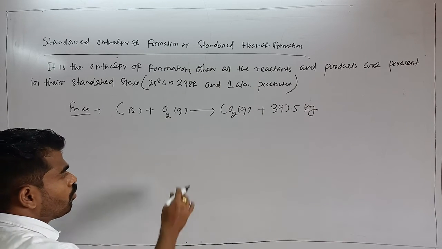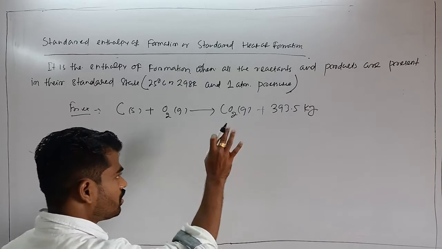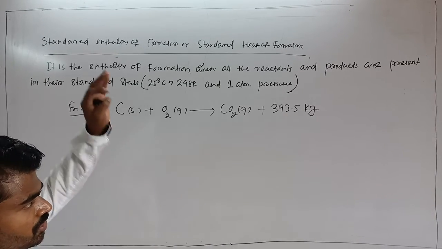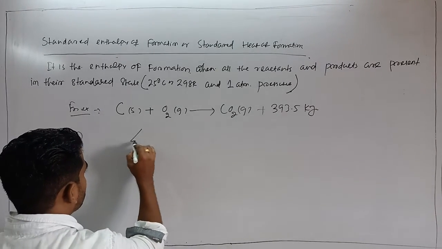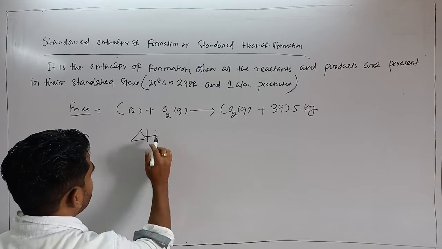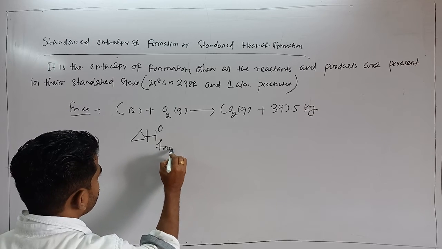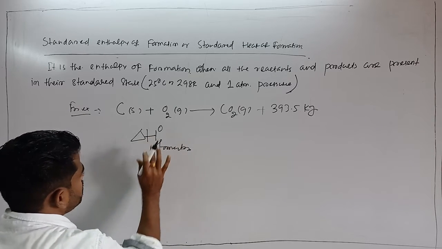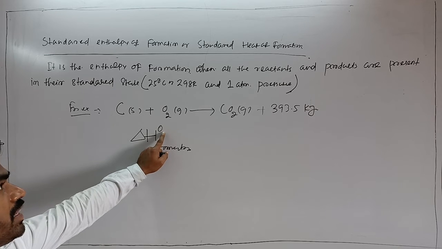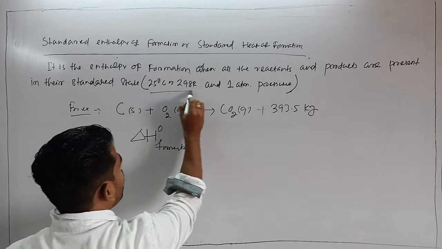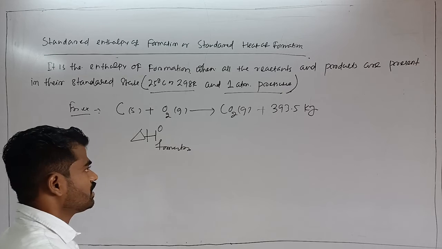Clear? So 1 mole of carbon dioxide is obtained. So this is nothing but your enthalpy of formation, and del H not F is the standard enthalpy of formation. The not stands for standard state, that is at 25 degrees centigrade and 1 atmospheric pressure.